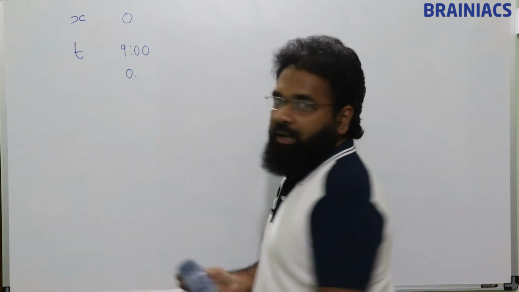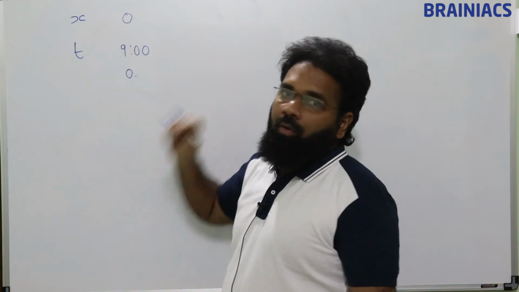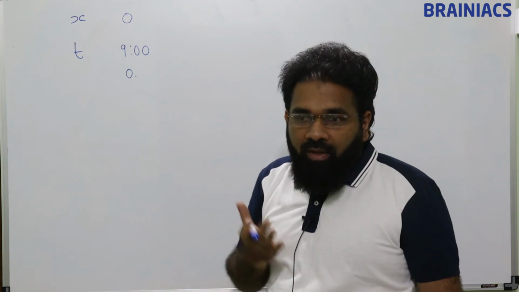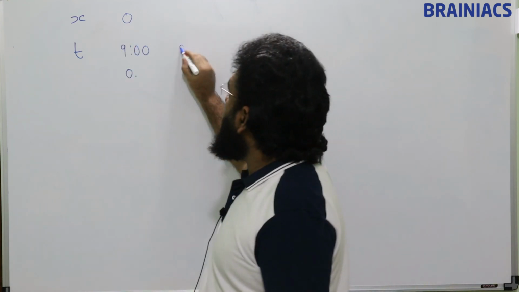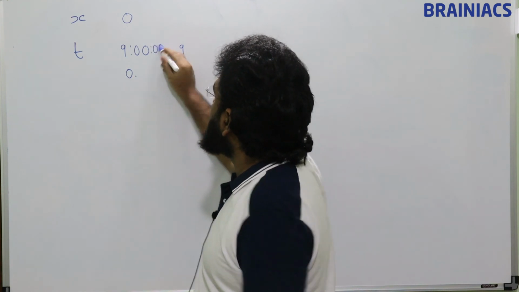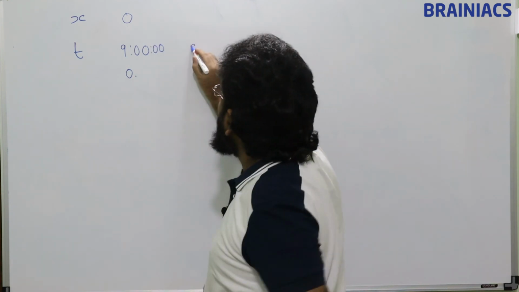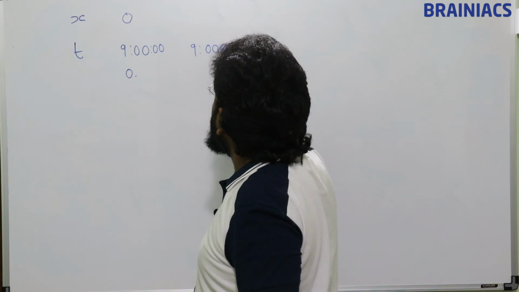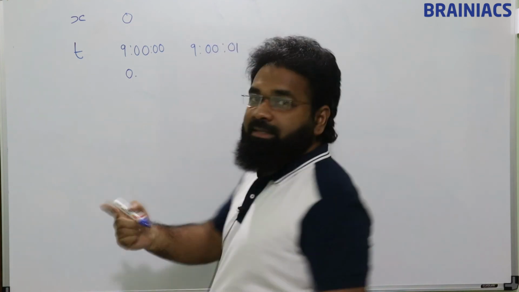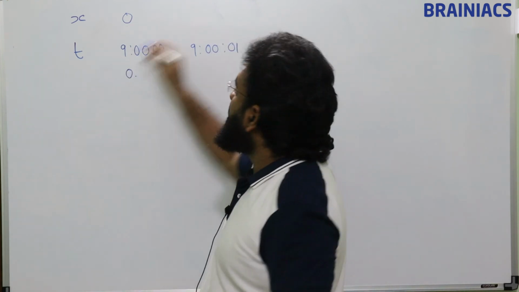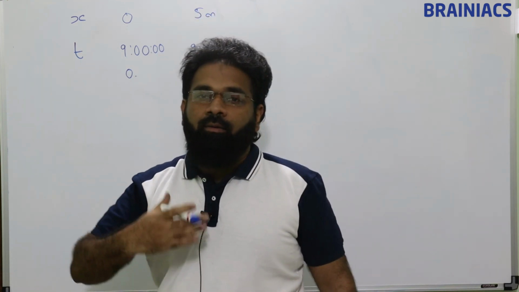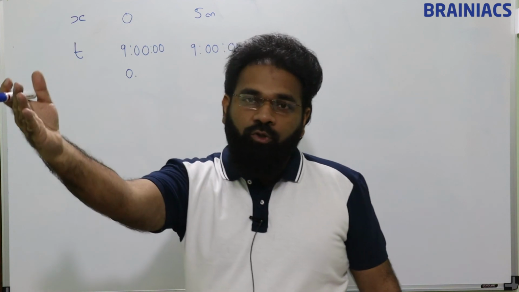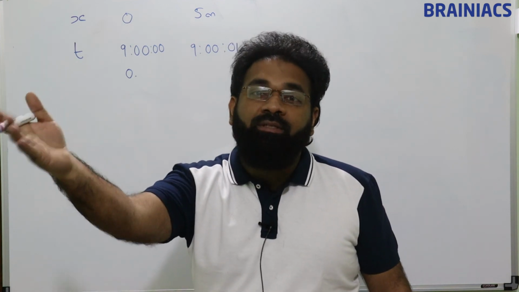Now let me explain. Vimal was with me at 9 o'clock. After 0.1 second, Vimal went to a position 5 meter away from me.